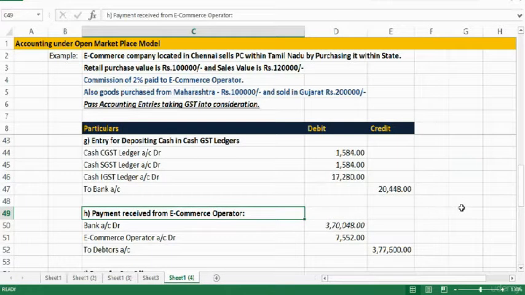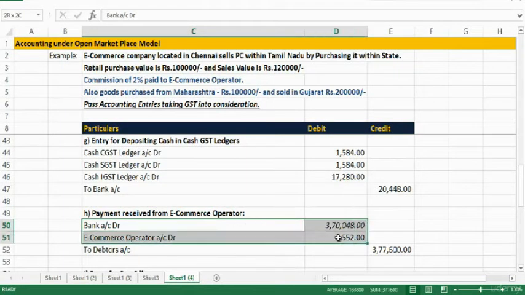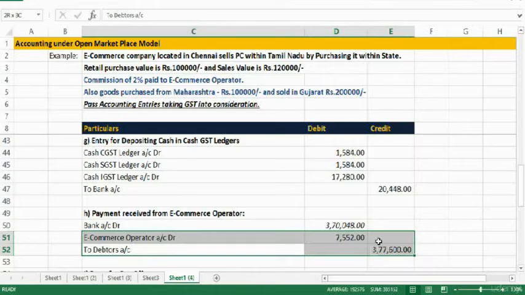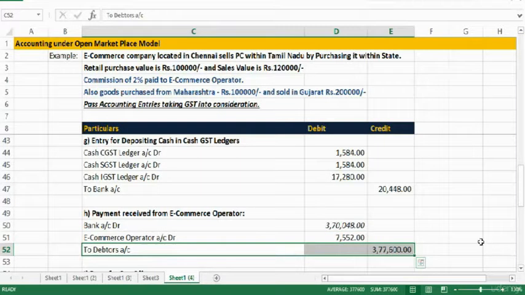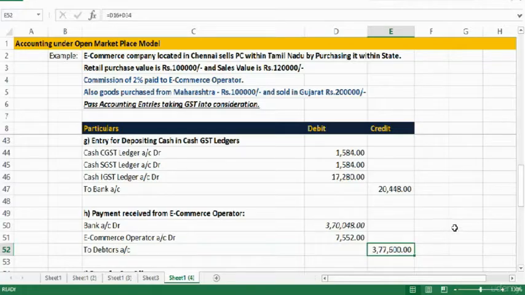Now e-commerce operator is going to facilitate the sale. He will only collect the amount and he will remit it to the vendor, but he will deduct the commission, right? Now already we have debited the customer's account. Debtors accounts have been debited. So first let's credit that. So I'm not explaining these two, rather I'll explain this alone. I'm crediting debtors account. Why I'm crediting debtors account? Because debtors account in two instances it was already debited. I'm going to get money.